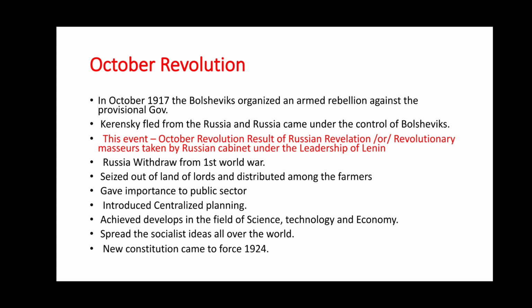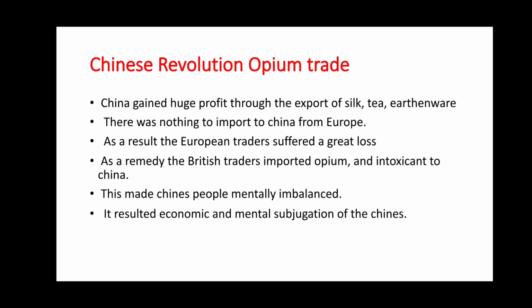Russia withdrew from the First World War, seized the lands of lords and distributed them among the farmers, gave importance to the public sector, introduced centralized planning, achieved development in the fields of science, technology and economy, and spread socialist ideas all over the world. A new constitution came into force in 1924.